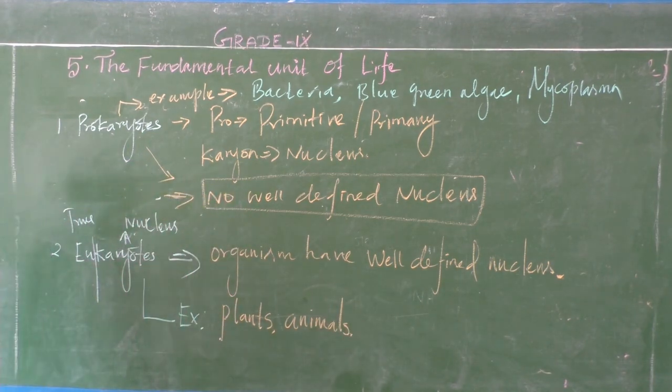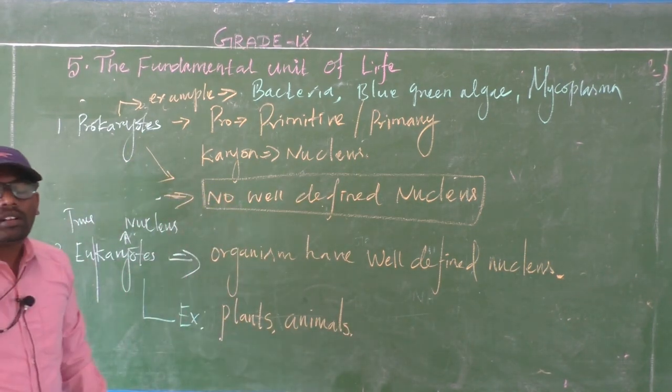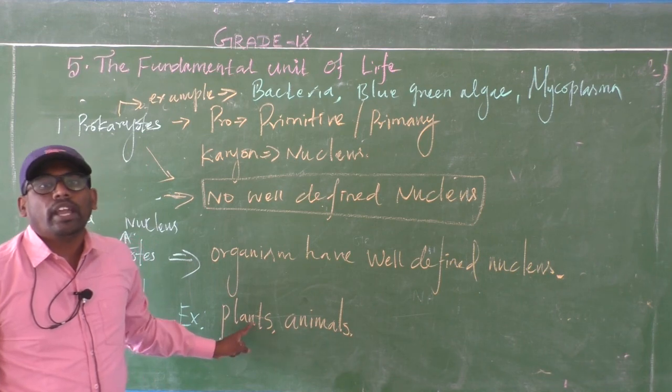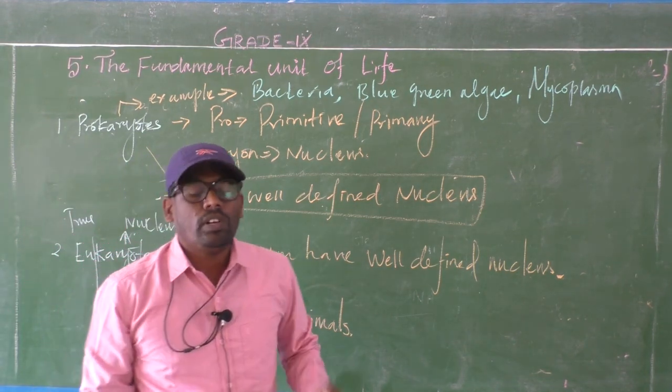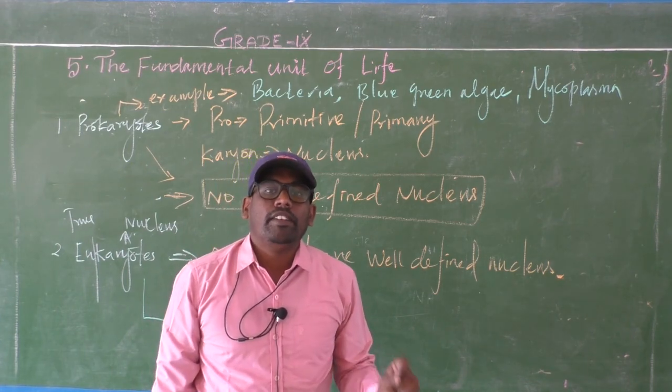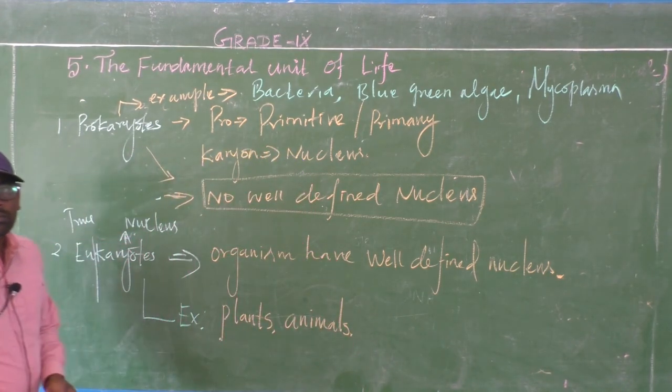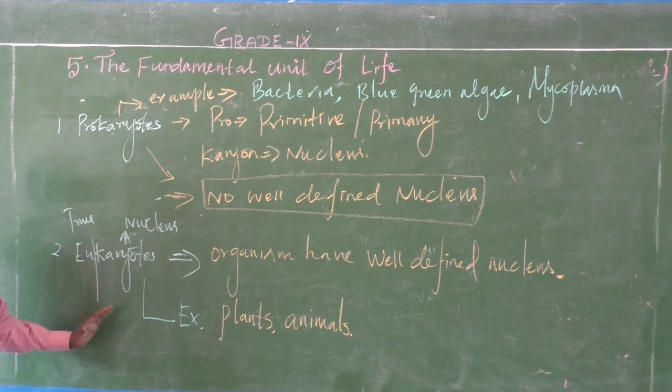We all come under eukaryotes because we have a well-defined nucleus. Okay, this is an important definition for prokaryotes and eukaryotes. You kindly copy.